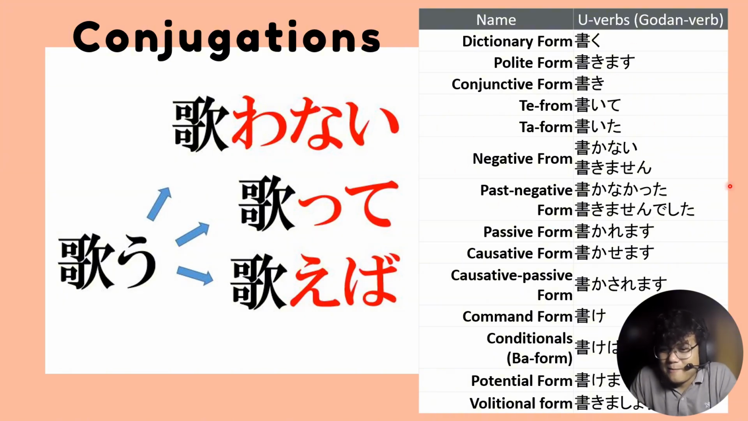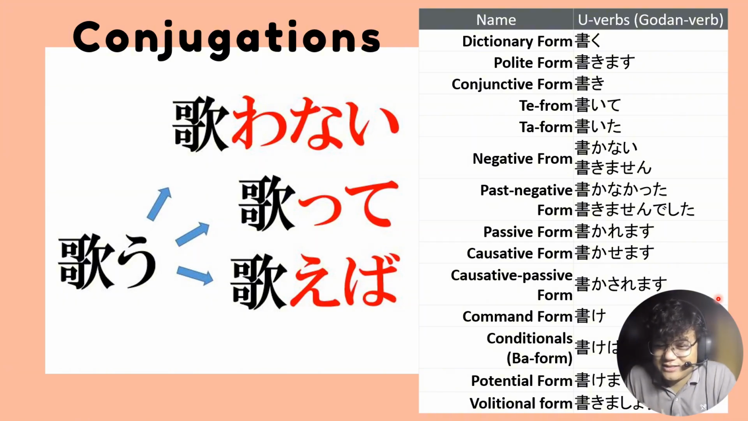But if you're going to take JLPT N4, you will have to study up until the last part. So you'll have to know passive forms, causative forms, causative passive form, command form, conditionals, potential form, and volitional form. So volitional form is kakimasho, no? Potential form kakemasu, meaning I can do it.